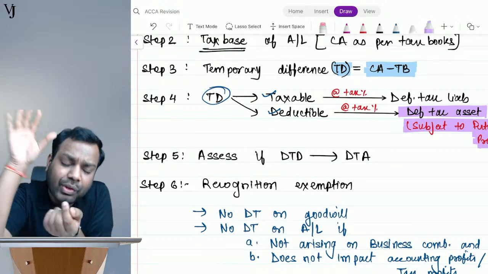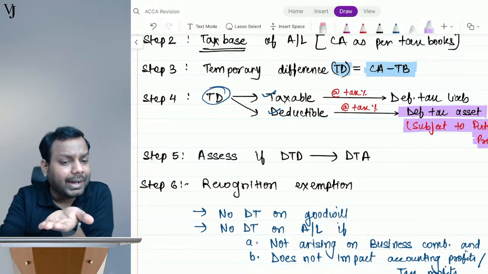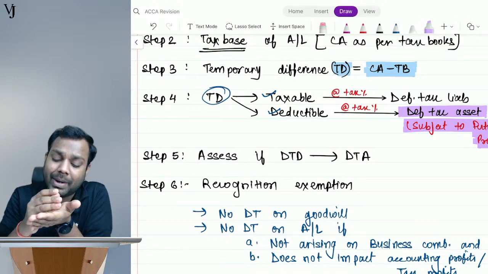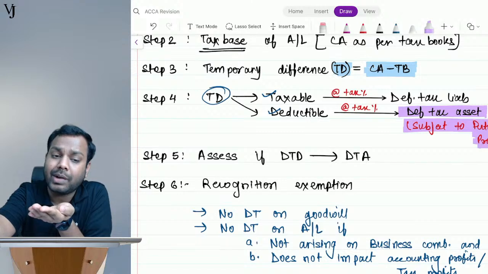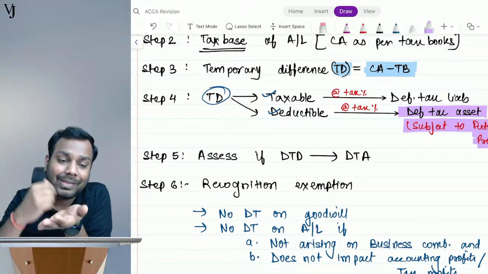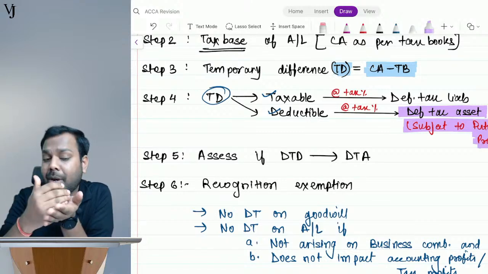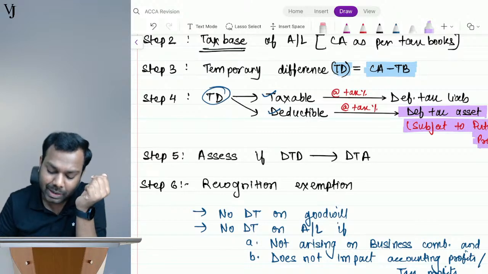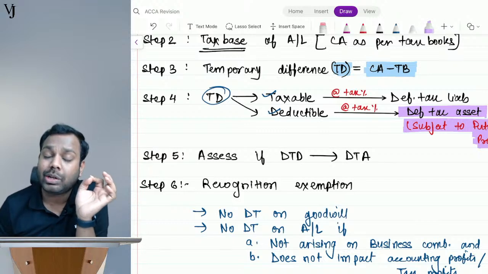If the profit itself is not there in the future, against what will I take deduction? So even though I can take deduction in the future, since I will not have profits, I will not be able to utilize this, and hence these deductible temporary differences will just be disclosed in the balance sheet as unrecognized temporary difference,